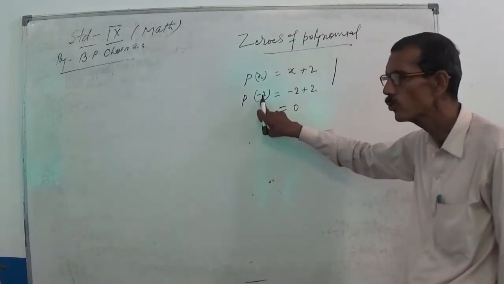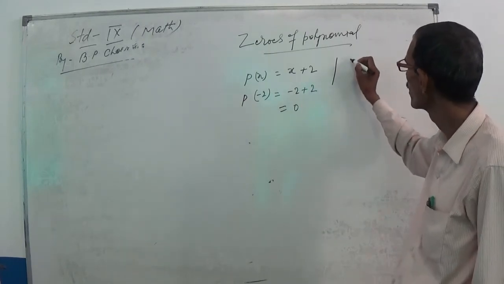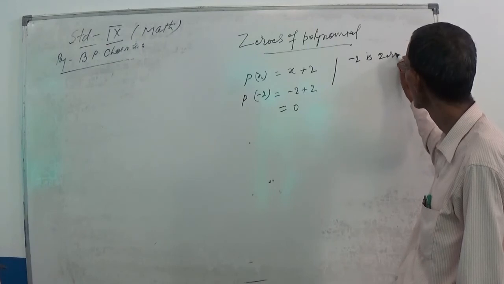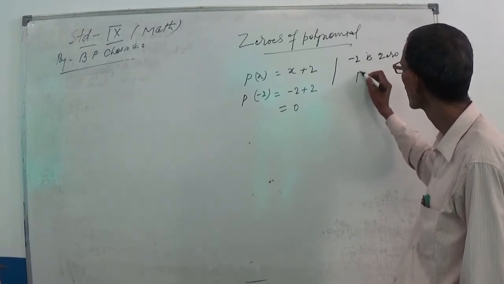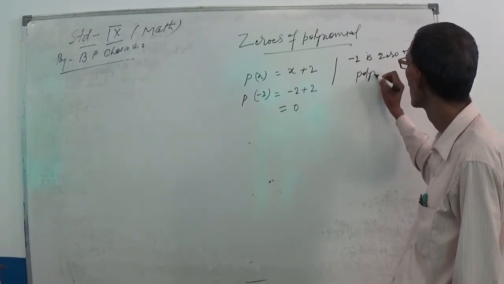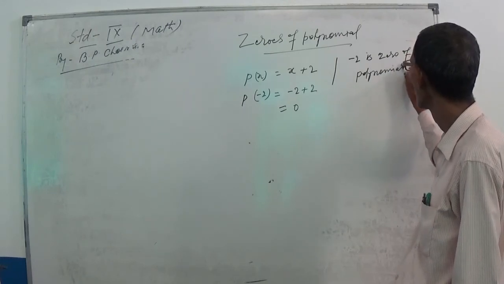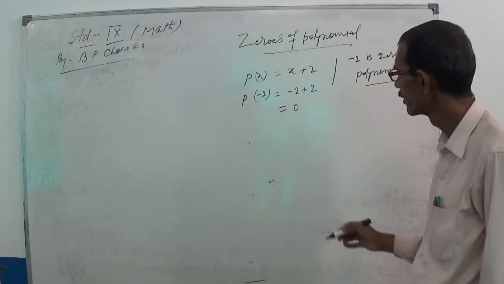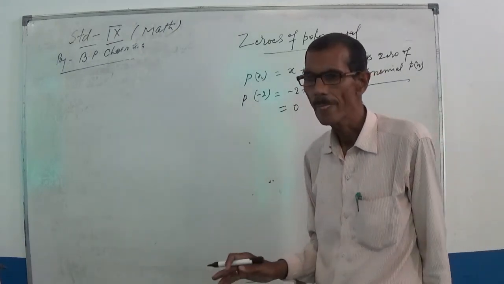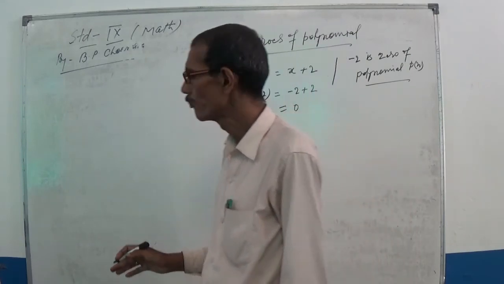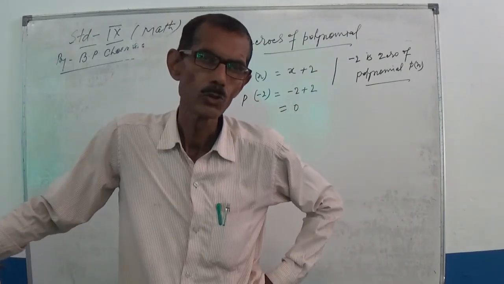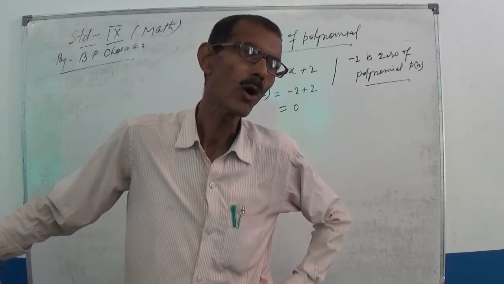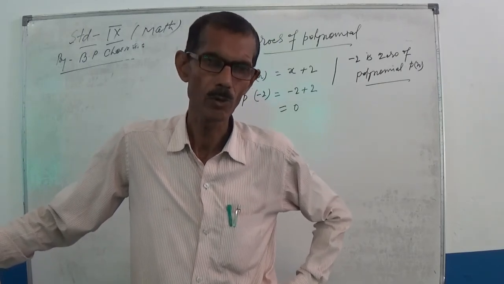So here minus 2 is a zero of the polynomial P(x). Similarly, you can obtain zeros of different polynomials, and it almost all depends upon the degree of the polynomials.